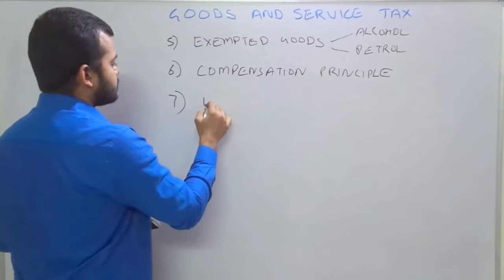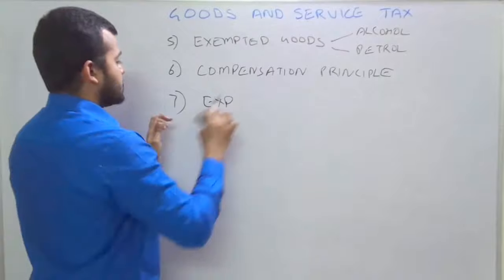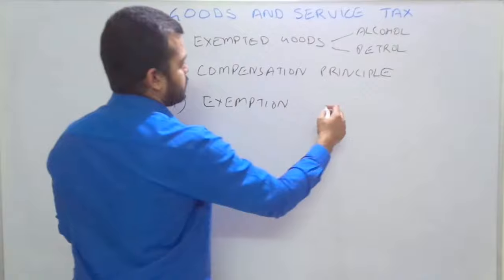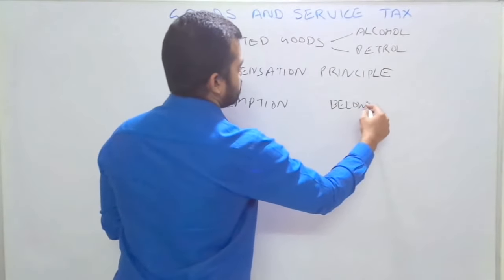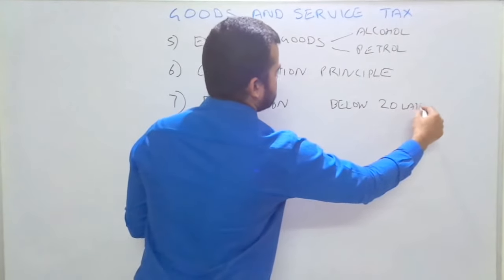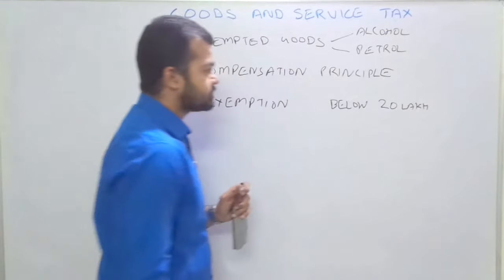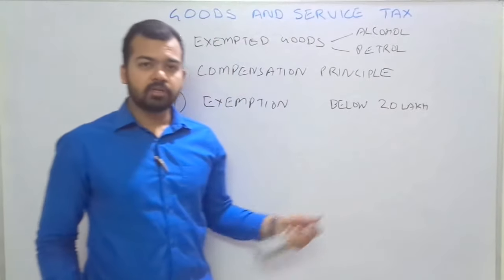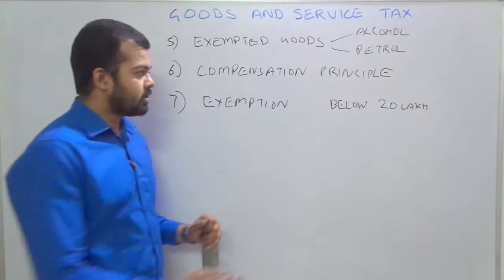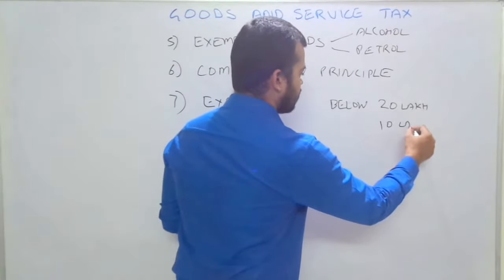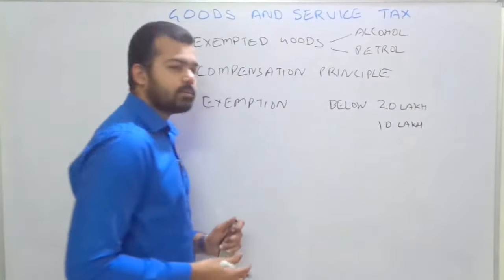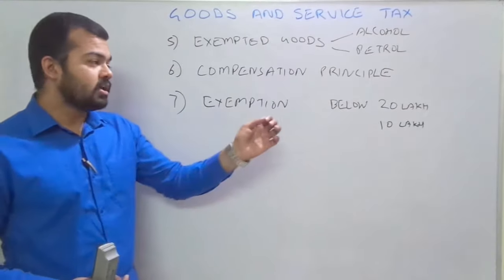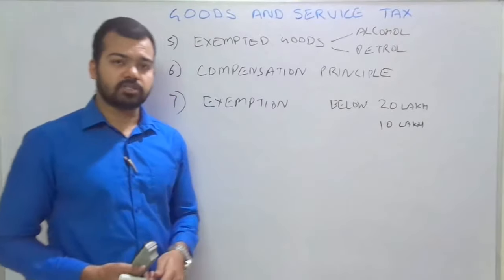Now the exemption. Assessees with a turnover of 20 lakh or below are exempted from GST. The same limit is 10 lakh for northeastern states. So the 10 lakh limit was for the northeastern states, and the 20 lakh limit for exemption from GST applied to the rest of India, that is, except the northeastern states.